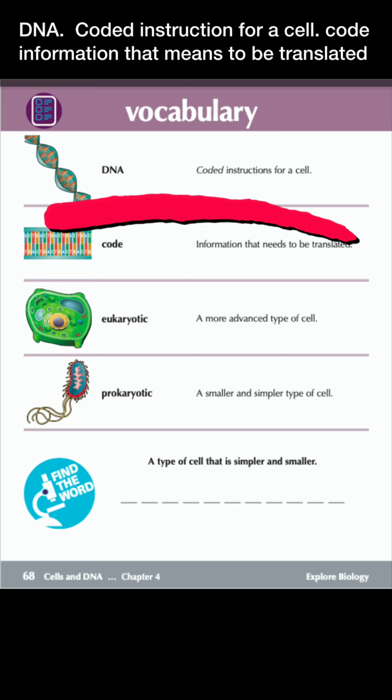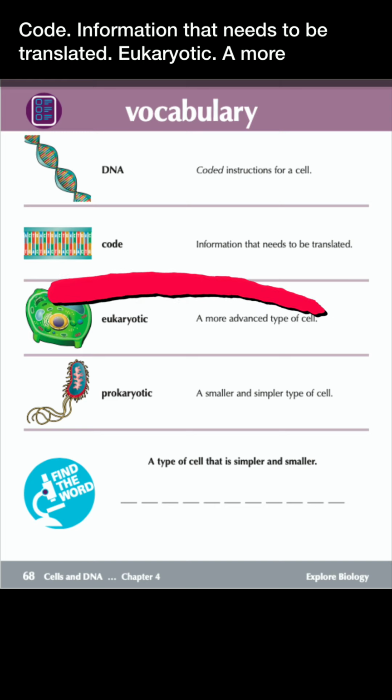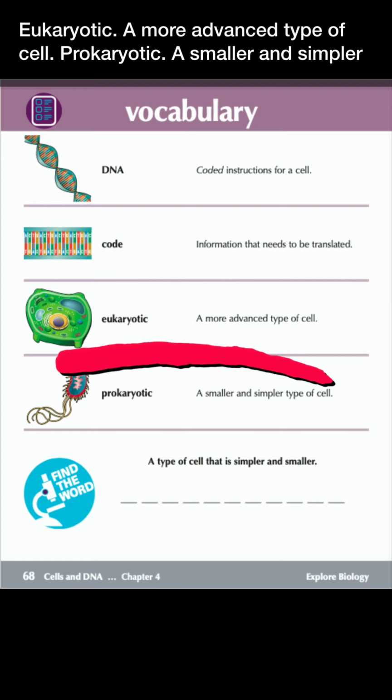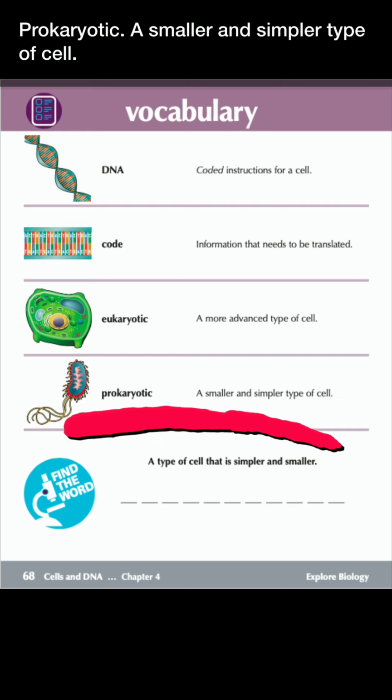DNA. Coded instruction for a cell. Code. Information that needs to be translated. Eukaryotic. A more advanced type of cell. Prokaryotic. A smaller and simpler type of cell.